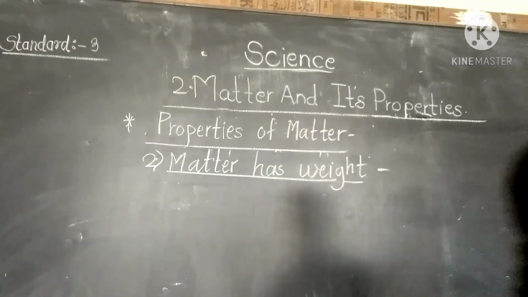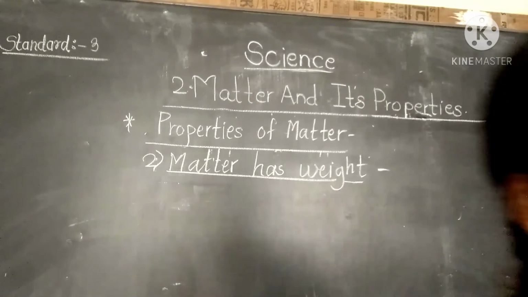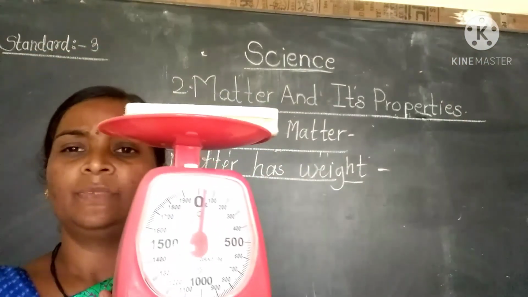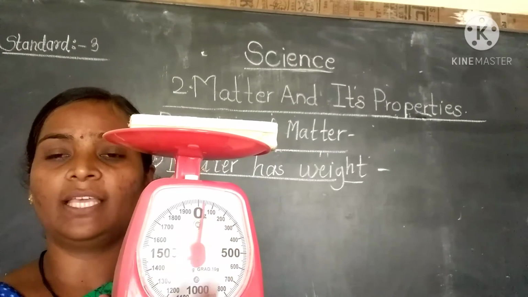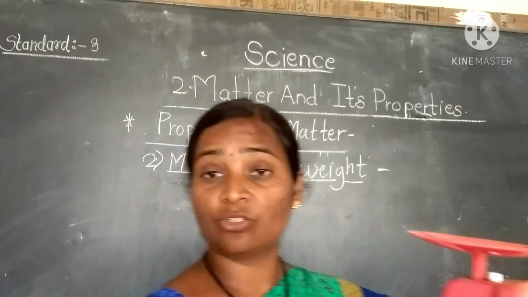We will see here a duster. I will keep the duster on the weighing balance. It shows you the weight. Yes, it has weight. You can see this. So solid also has weight, liquid also has weight.